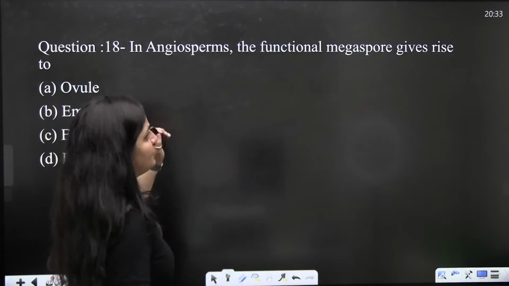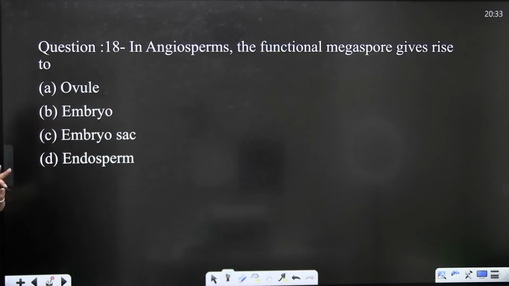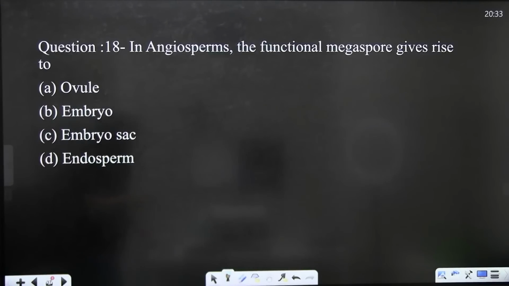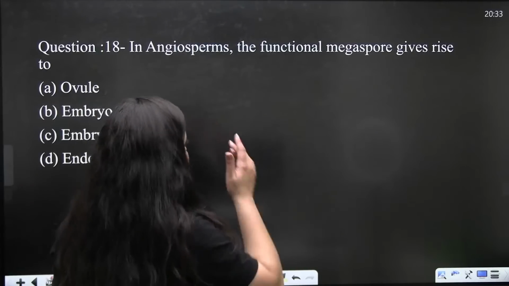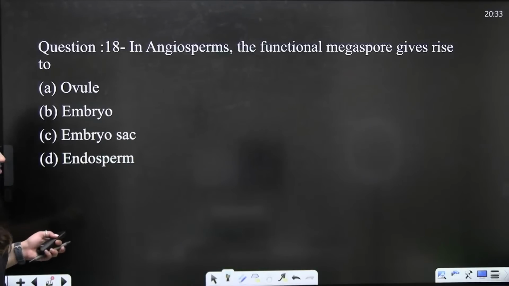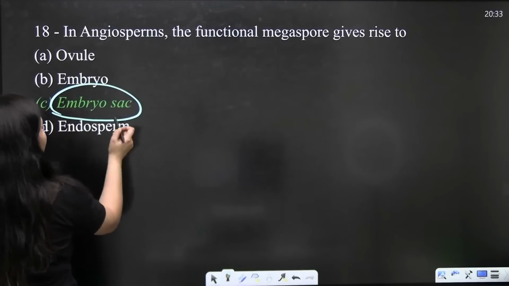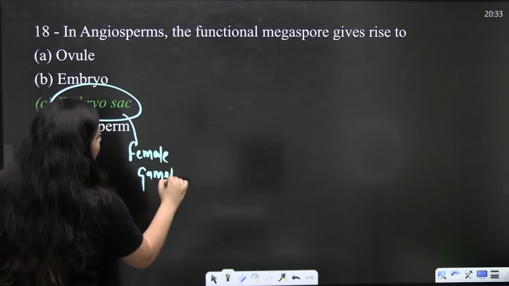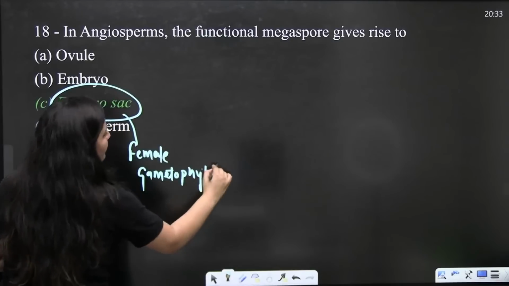So the next question: in angiosperms, the functional megaspore gives rise to... Yes, everyone, do answer it. Be quick. In angiosperms, the functional megaspore gives rise to... We know that it is going to form the embryo sac, and the embryo sac is nothing but the female gametophyte.